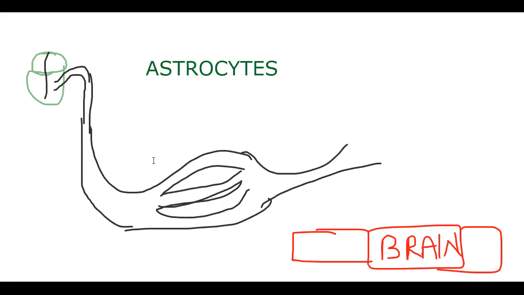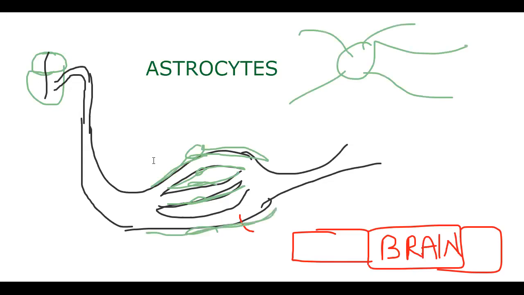That should not happen. What should not happen? The fluid from the capillaries should not come out. So now the function of the astrocyte. The capillaries are very thin; that's why the fluid is coming out, isn't it? So that's what we are doing here. These are the astrocytes, the star-shaped cells.